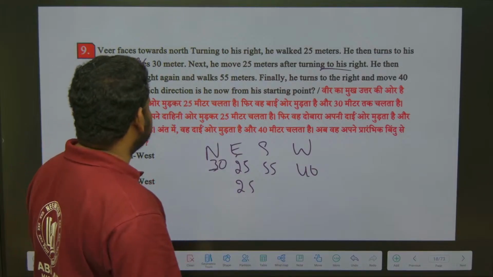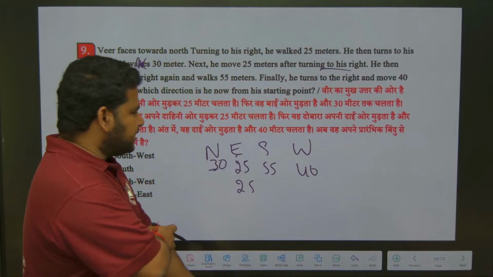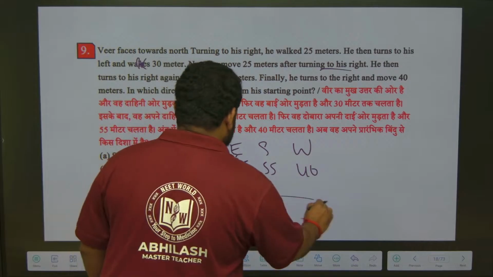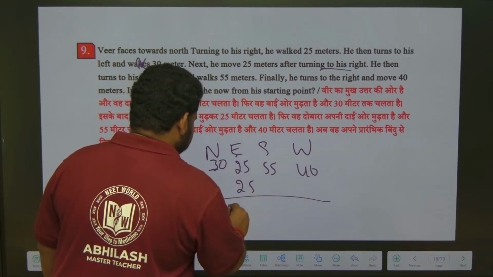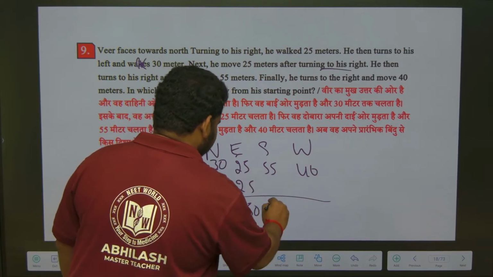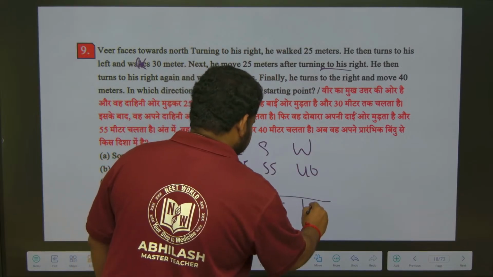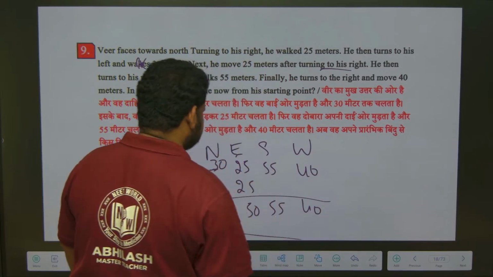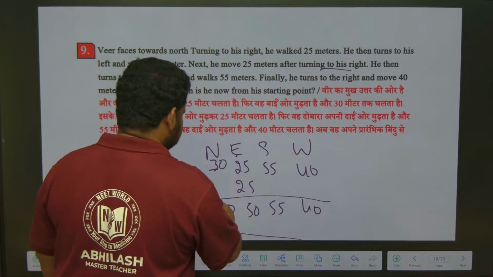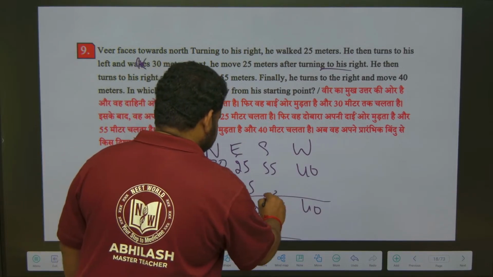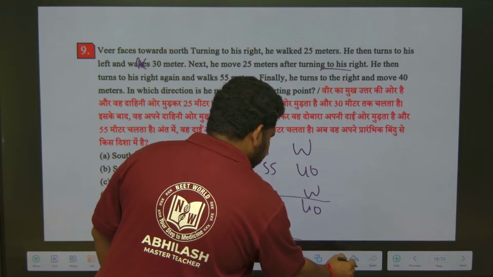In which direction is he now from the starting point? They are asking which direction he is from the starting point. 30 will remain 30, this will become 50, this will become 55, this will become 40. Now we have to find the difference between north and south. North, east, south, west.